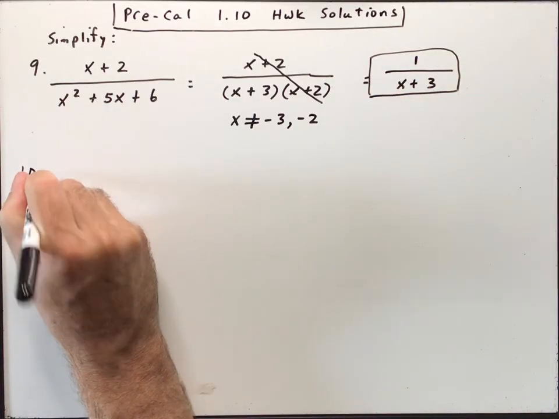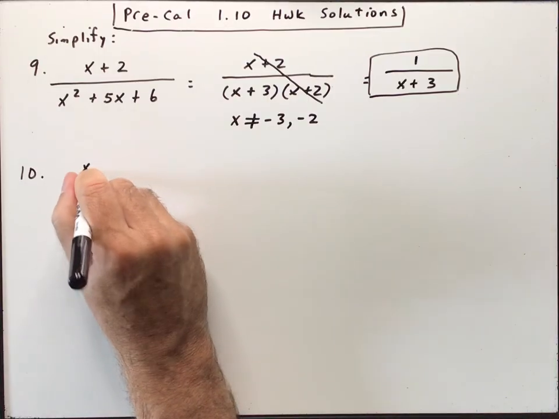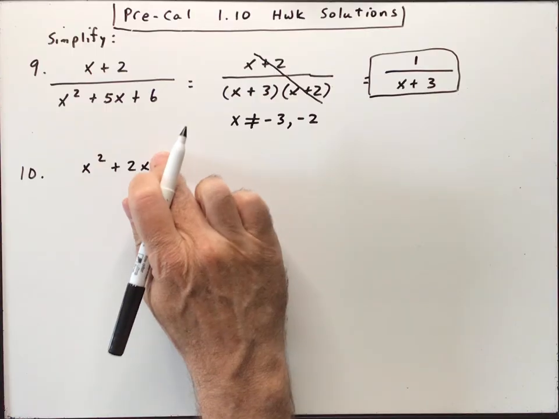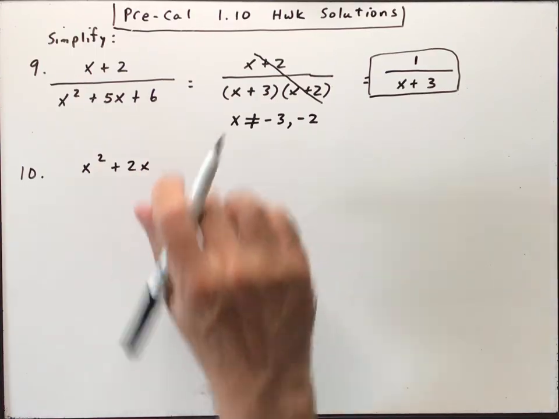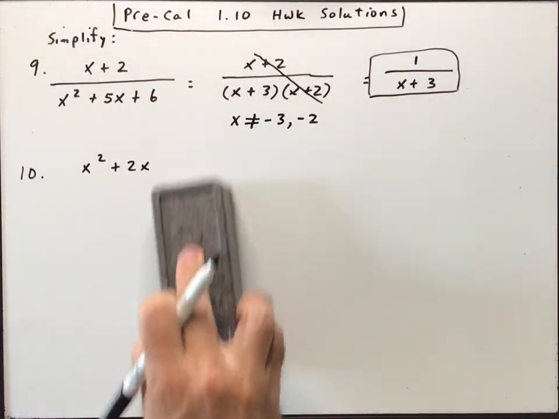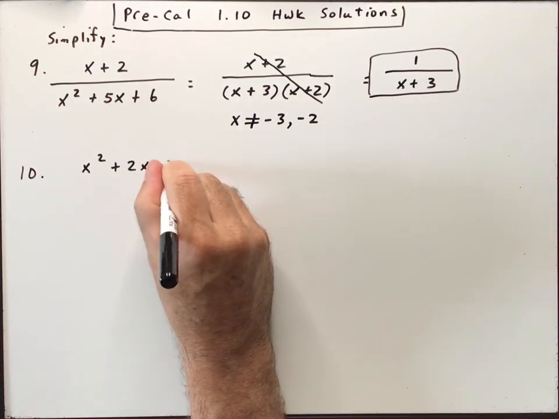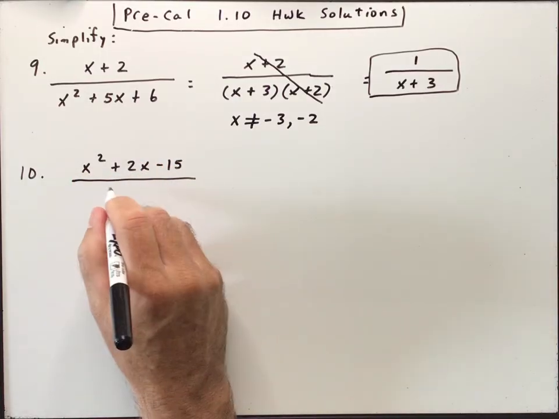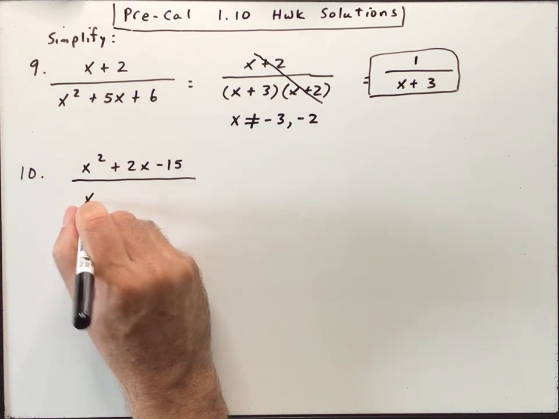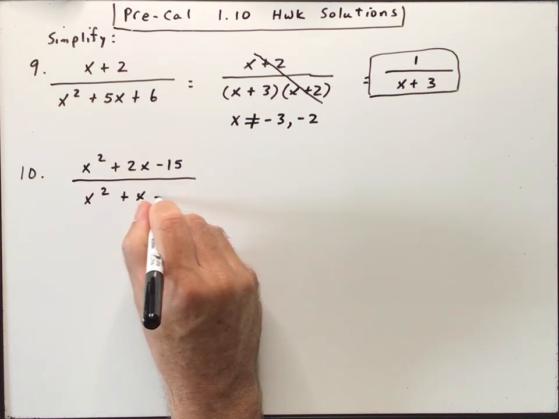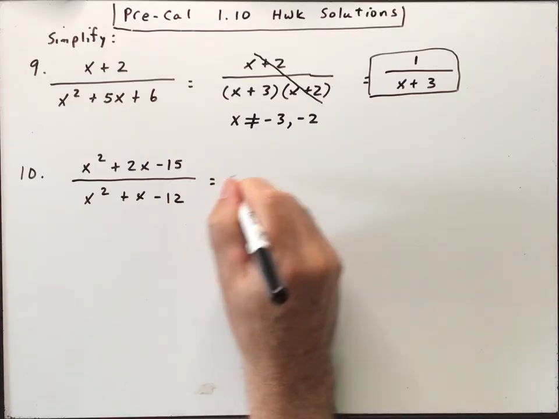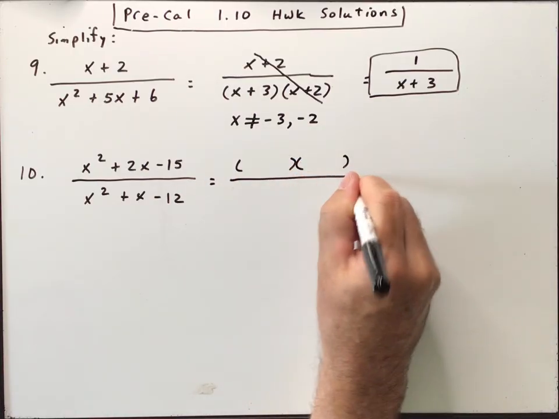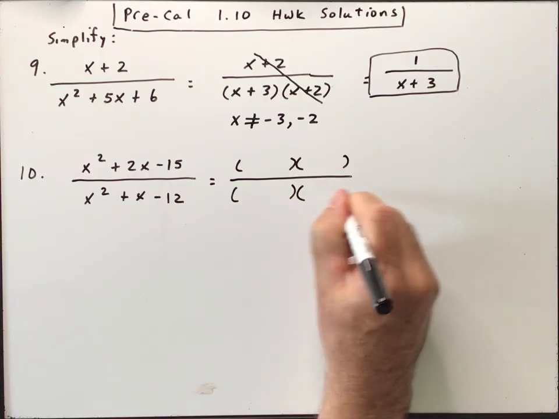Number 10, we've got x squared plus 2x minus 15 over x squared plus x minus 12. Okay, we're going to try to factor both the top and the bottom.